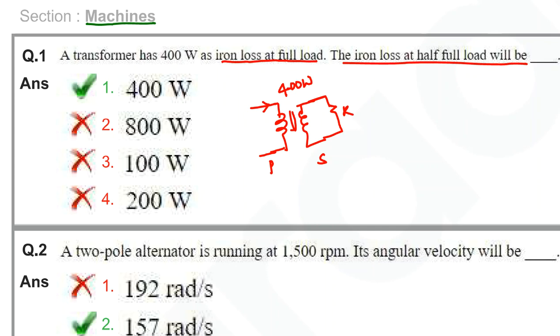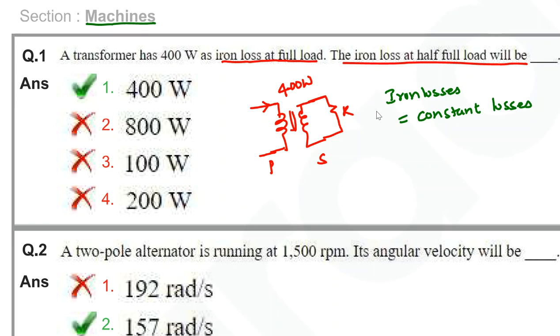Now the iron losses at half of full load will be? Friends, remember that iron losses are also known as constant losses. That means the losses are independent of load conditions.